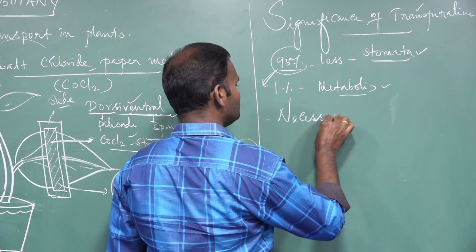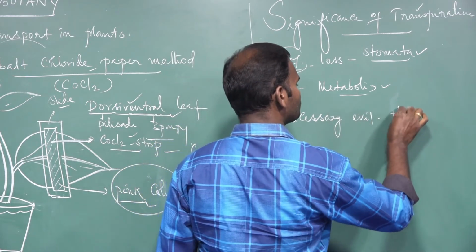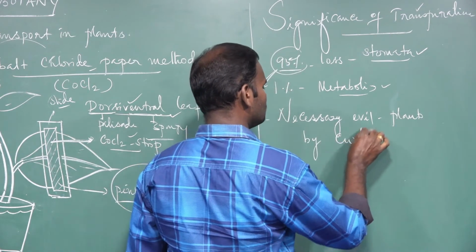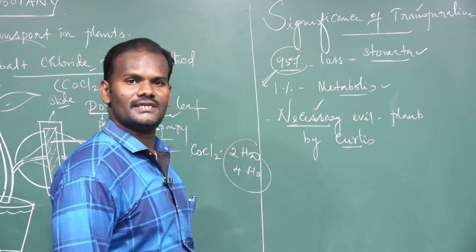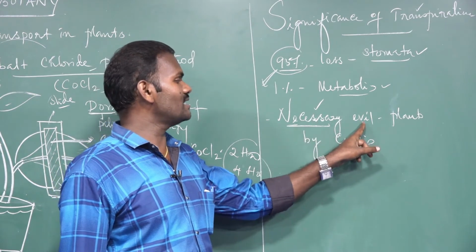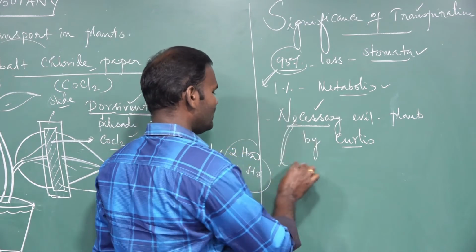It is a necessary evil to the plant, stated by Curtis. Necessary, yes, of course it is necessary. A lot of benefits are there, but at the same time, it is harmful to the plants. What is necessary?